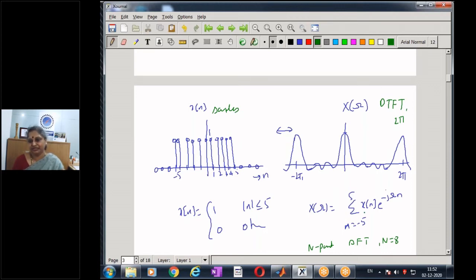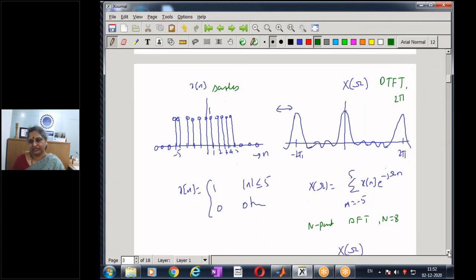We have seen it. This is the way we compute the sum over n, because in this example x of n exists only from -5 to +5. Put in the value of x of n, which is 1, times e power minus j omega n. And when I compute it, I will be able to get the x of omega. This is the discrete time Fourier transform.